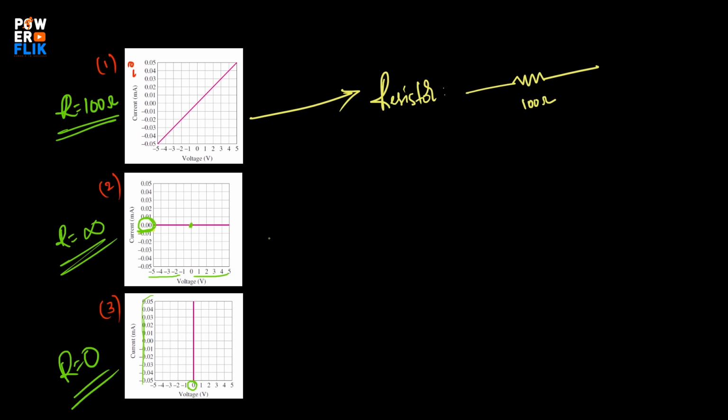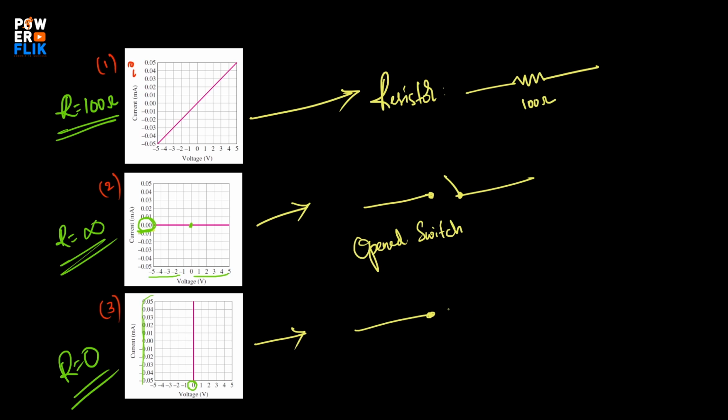Next, R equals infinity, you should consider it as a switch, particularly an open switch. And this one is also a switch, but it is a closed switch.